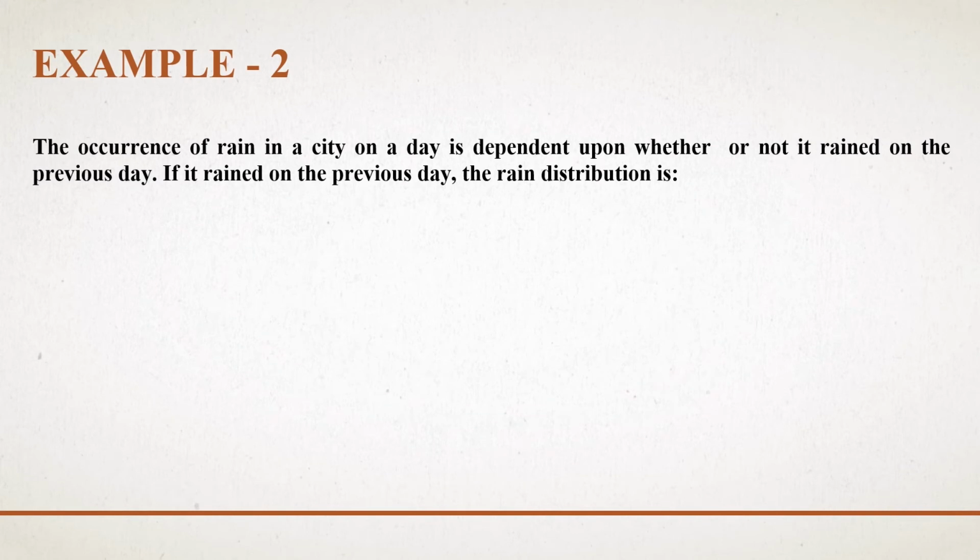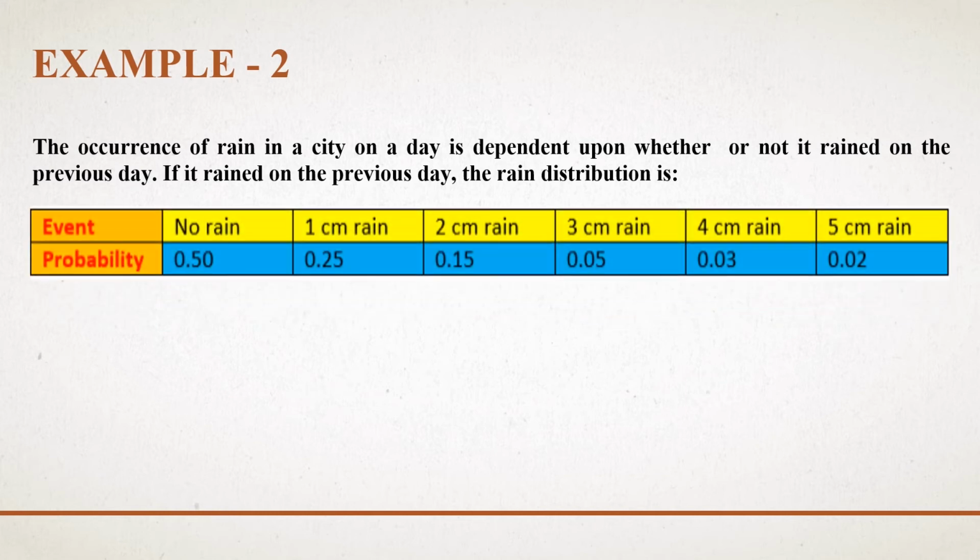Let's see another example. Example 2. The question is that the occurrence of rain in a city on a day is dependent upon whether or not it rained on the previous day. If it rained on the previous day, the rain distribution is like this. Event and probability are given.